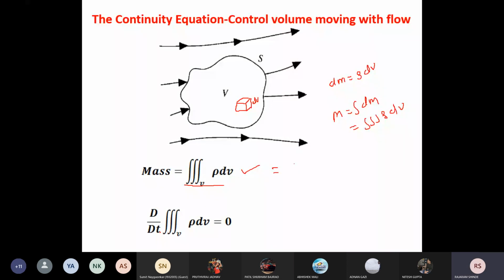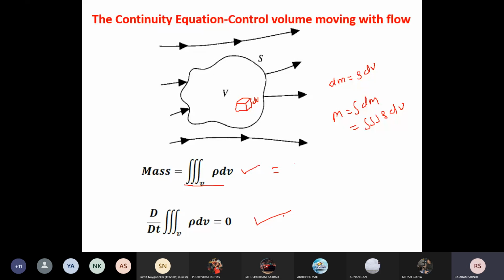And this is your substantial derivative. That means the substantial derivative of the total mass is equal to 0. Okay, you have to remember this. This is the substantial derivative of the mass inside the control volume. It is equal to 0. Now this is your second continuity equation, which we have derived from the control volume moving with the flow.